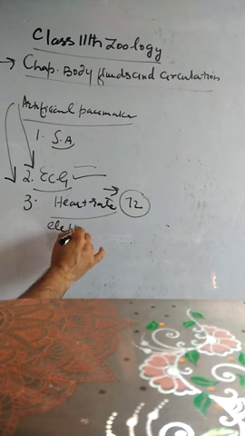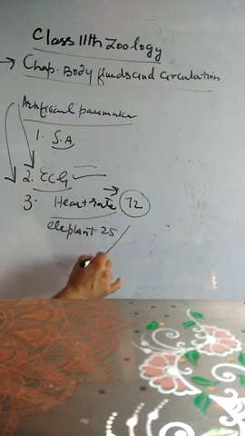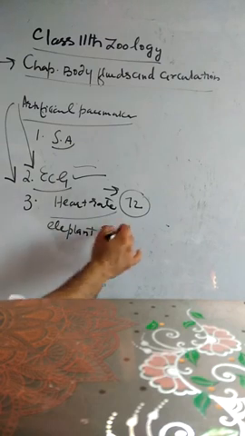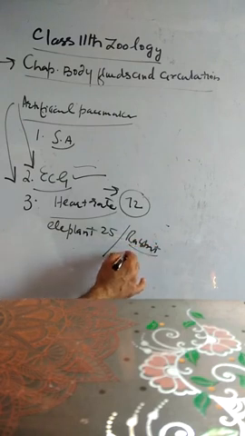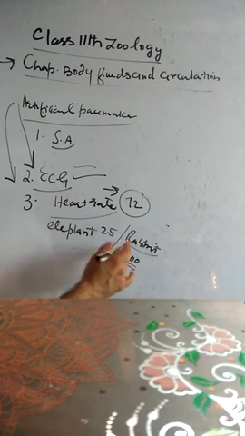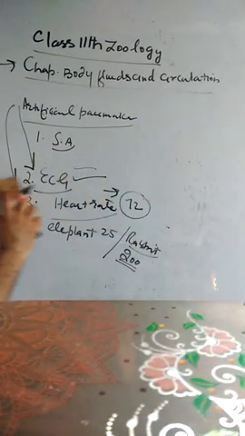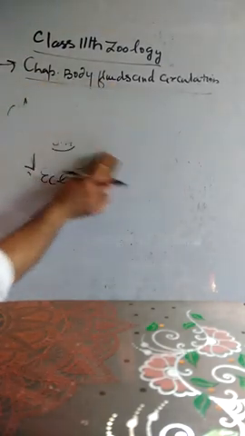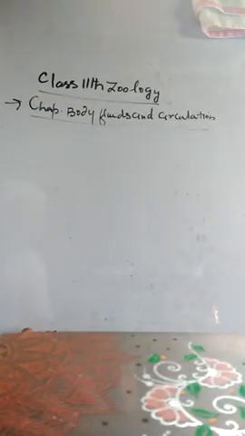We see the heart of the elephant beats about 25 times per minute, and that of the rabbit, which runs very fast and shows physical activity very fast, beats 200 times per minute. So there is a difference of heartbeats in different animals. These are the important terms related to the working conditions of the heart.